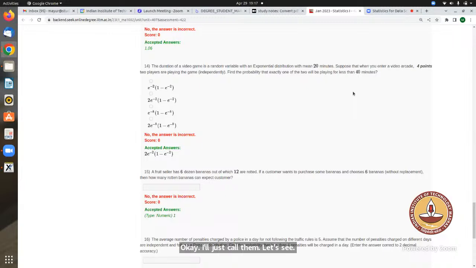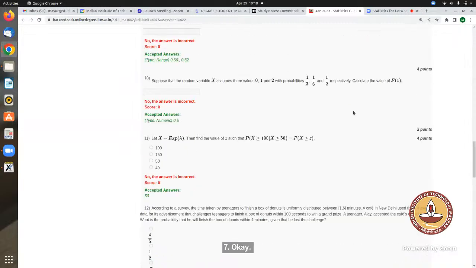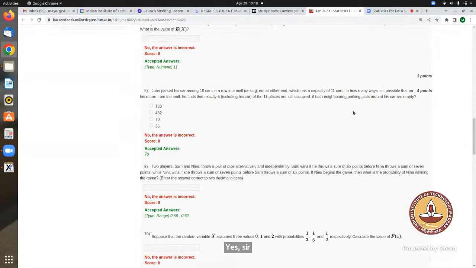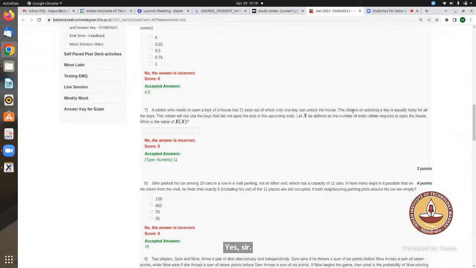Okay, what is the doubt then? Sir, I have a doubt in one of the lines in question number 7. Okay, what is the question? I got confused with the second line, where it says that the robber will not use the keys that did not open the lock in the upcoming trials. That's where I was confused: is it without replacement or what?